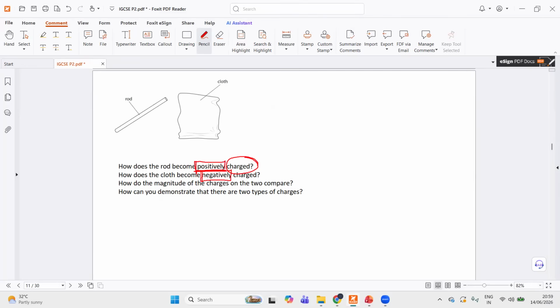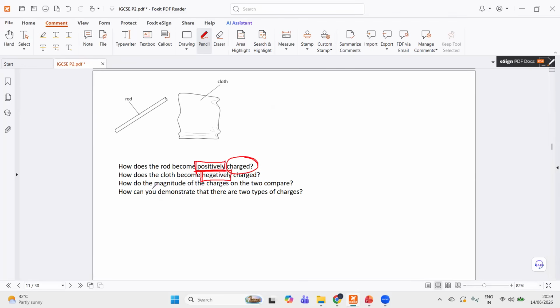So the next question says, how do the magnitude of the charges on the two compare? So the amount of electrons that this one loses is gained by the cloth, right? So they have equal and opposite charges. The same amount of charge, the only difference is one becomes positive, the other one becomes negative.